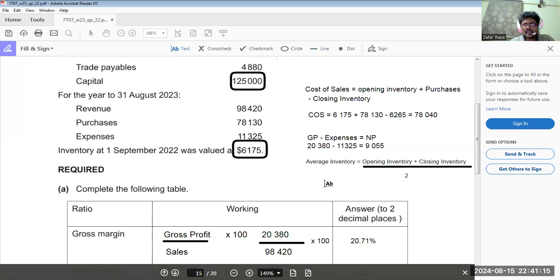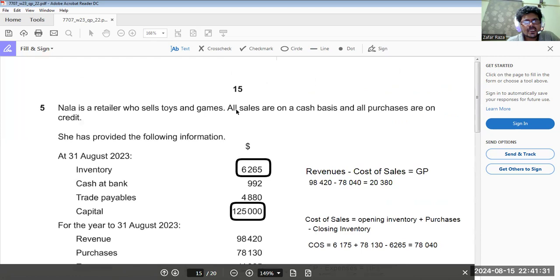So what would be the average inventory now? Opening inventory is how much?